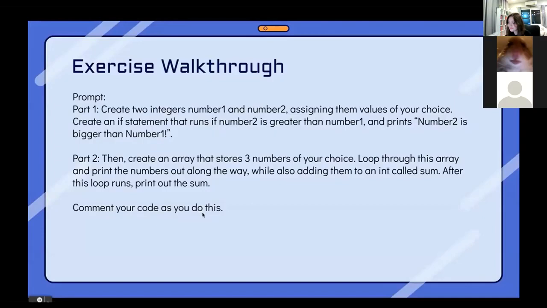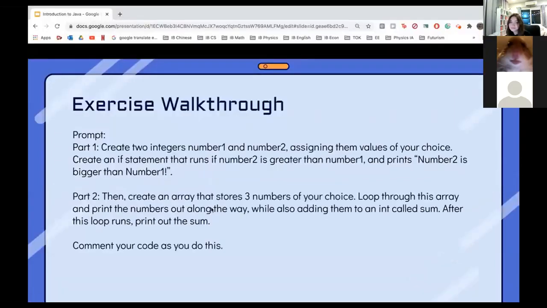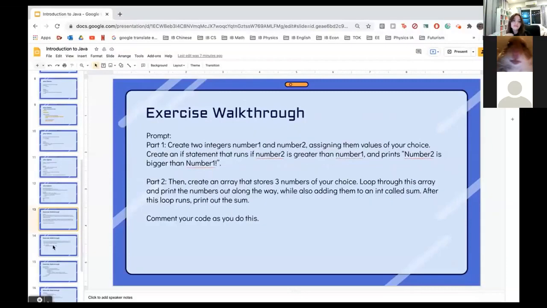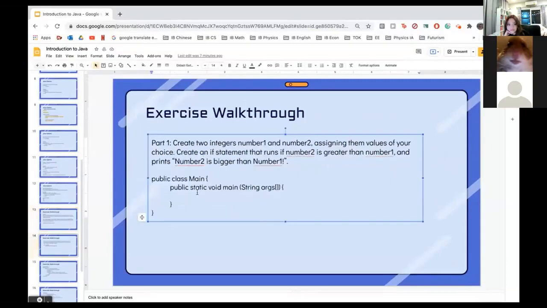And let's comment the code as we do this. So here's part 1, and I already prepared the general outline where we insert our code. And since they asked us to comment our code, let's start by doing so.